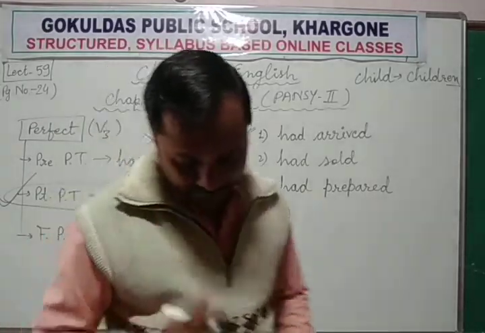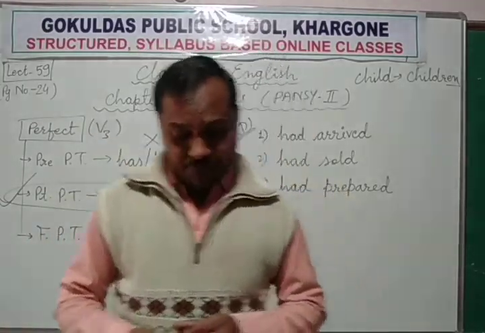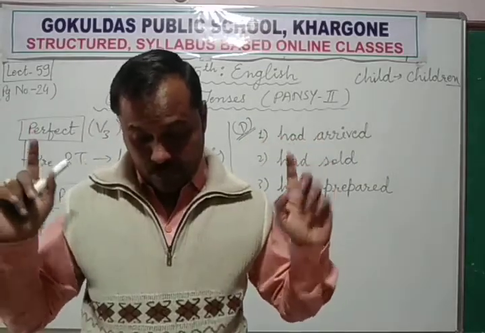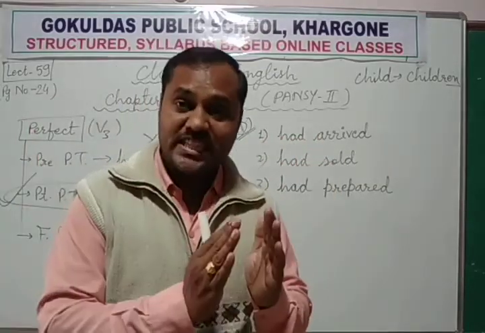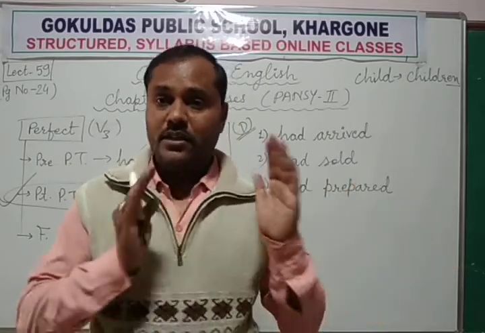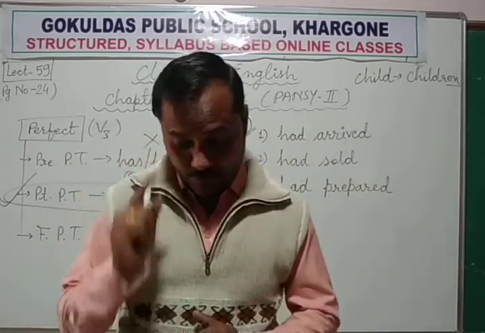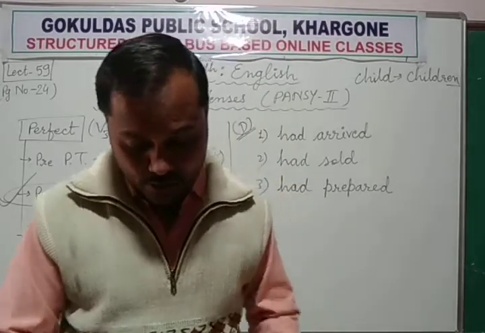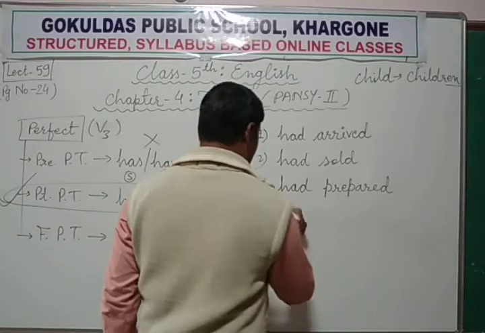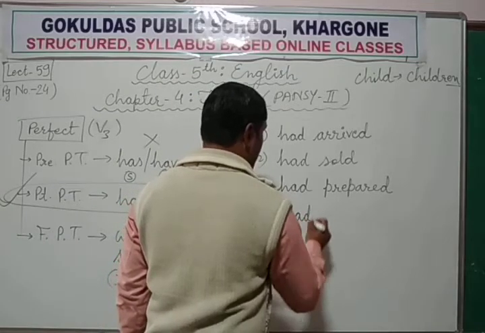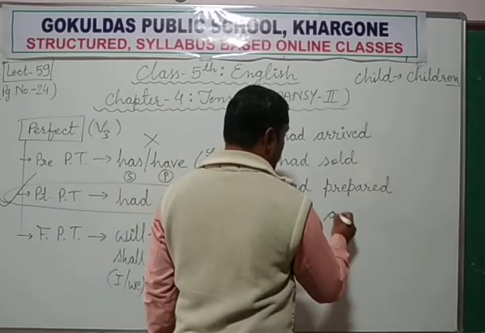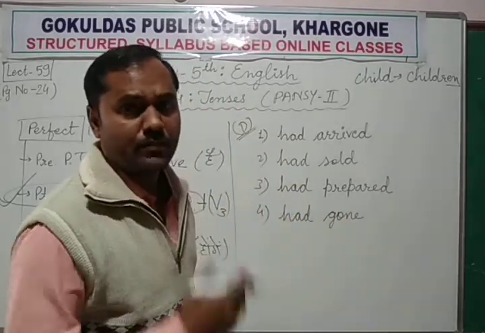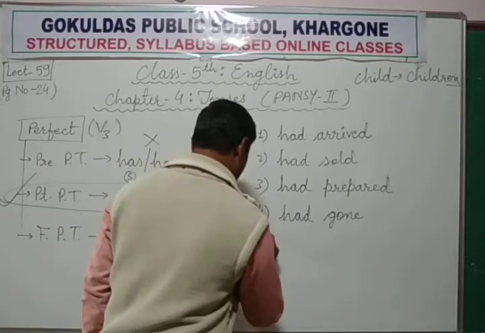Fourth one. All of them go, went, gone. Third form is gone. In perfect tense we always use the third form. All of them had gone to Jaipur. Had gone. All of them, सभी के सभी. Had gone, जा चुके थे. Had gone to Jaipur. सब के सब जयपुर जा चुके थे.